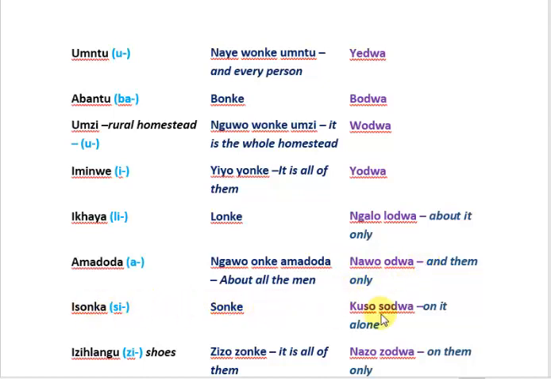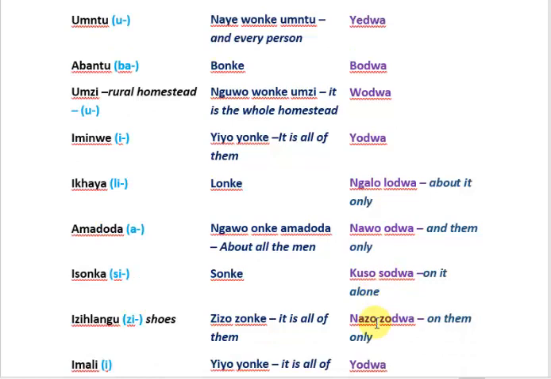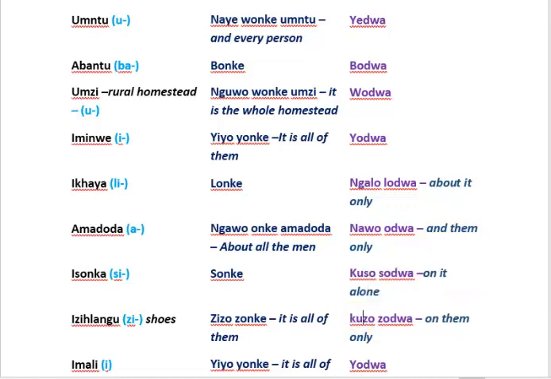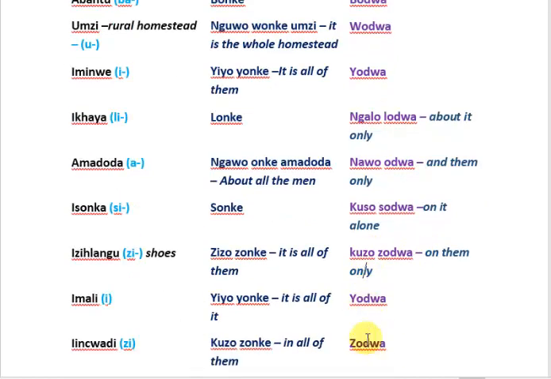Isonka, bread. Kuso, sodwa, on it only. Izihlangu, shoes. Zizo zonke, it is all of them. Nazo zodwa. Let's change this to kuzo zodwa, on them only. Imali, the money.